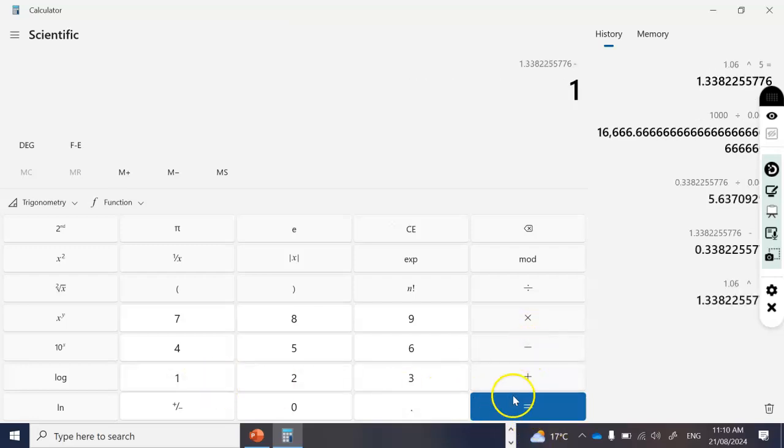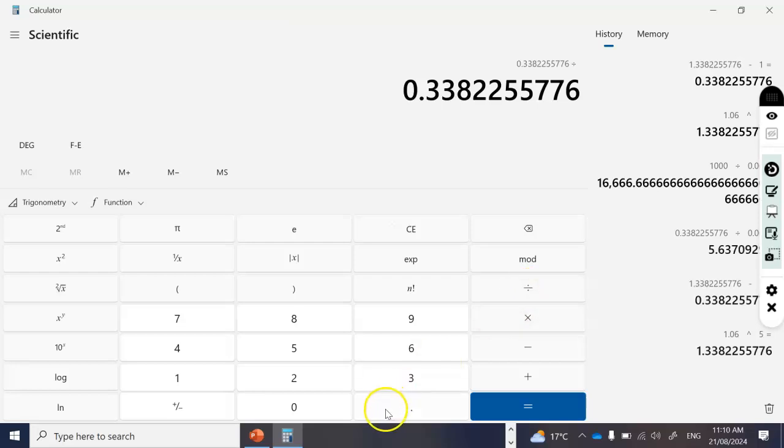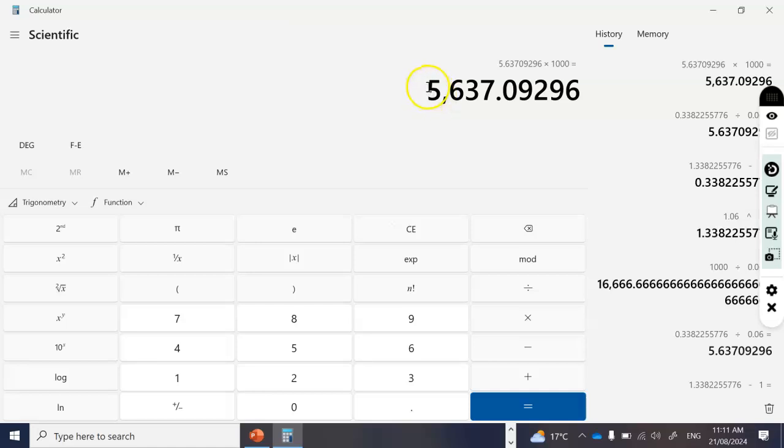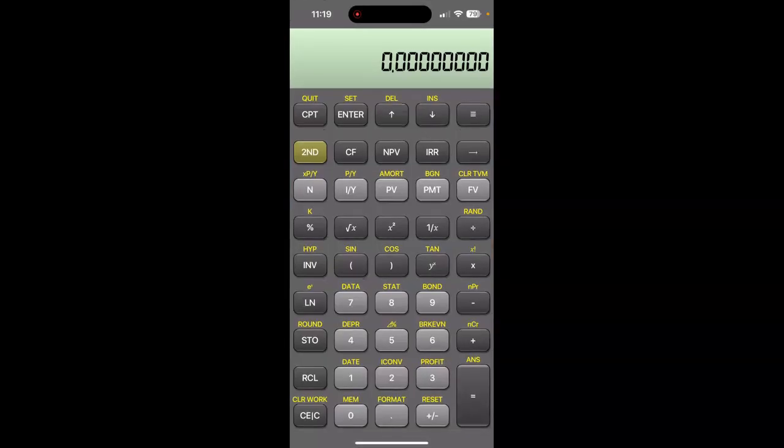This is your numerator divided by 0.06, which is your bracket value, and multiply it with 1000. So you will get the future value. Rounding to two decimal places, it is 5637.09.